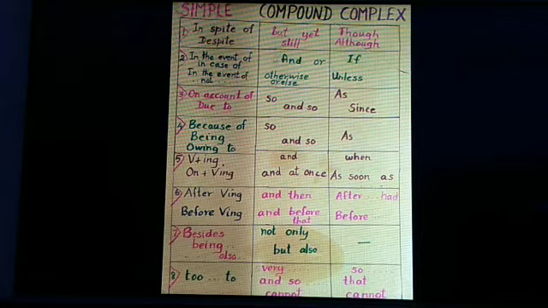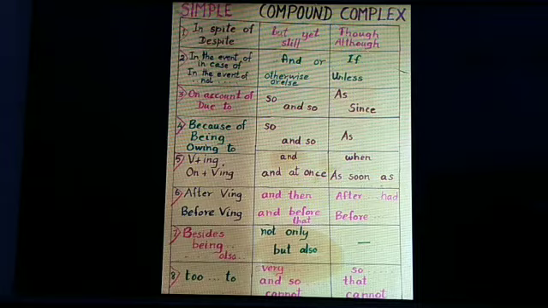Moving on to the third one, on account of. Third and fourth go together: on account of, due to, because of, being, owing to. All these refer to the same meaning more or less. So for compound sentences, when you find these phrases, you will have to use so or and so. In complex sentences you can use as, since, because. If you find being, use only as. It is easy.